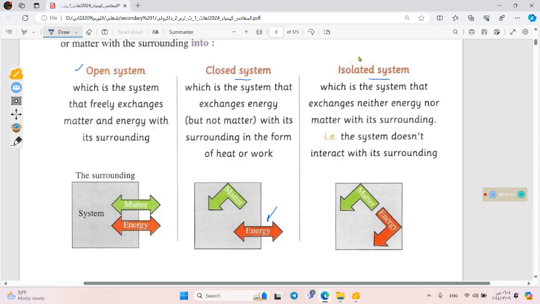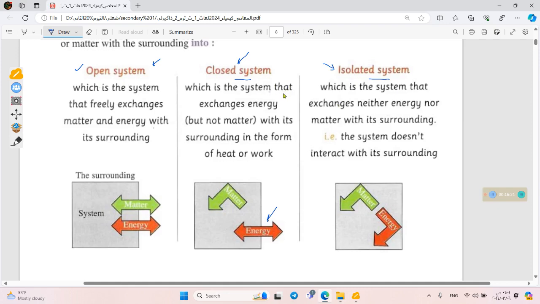If they exchange both matter and energy, this system is an open system. And if they are exchanging with each other just the energy, this is a closed system. While if they exchange neither energy nor matter, it's an isolated system.